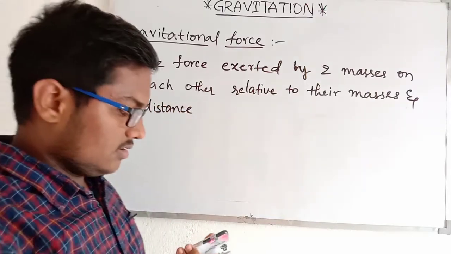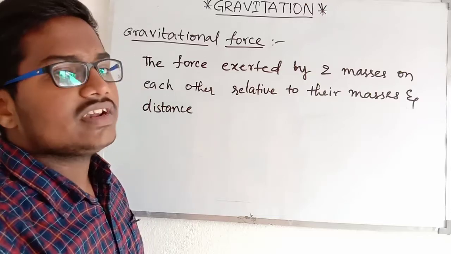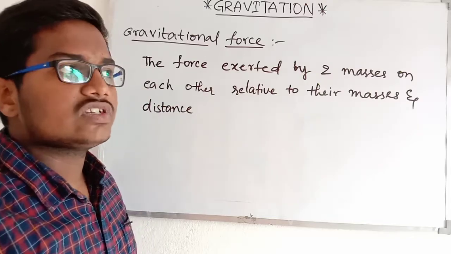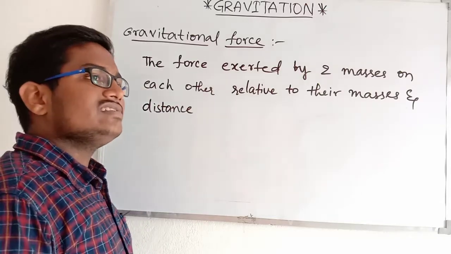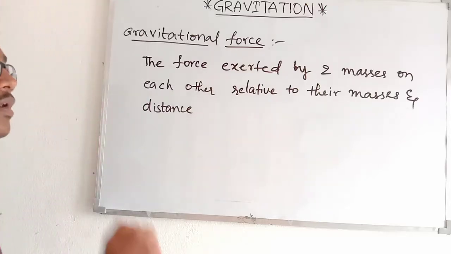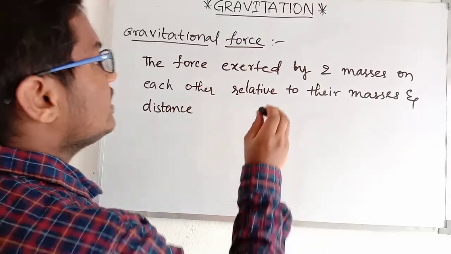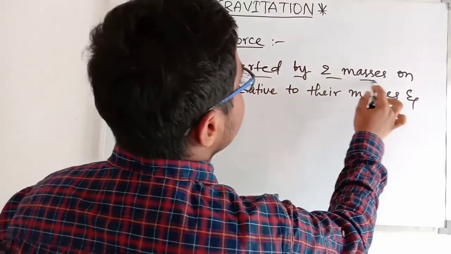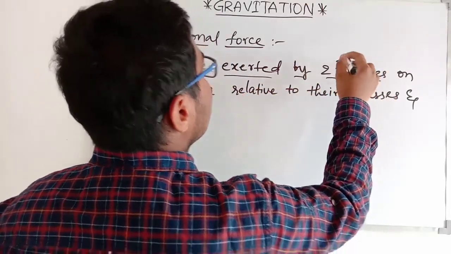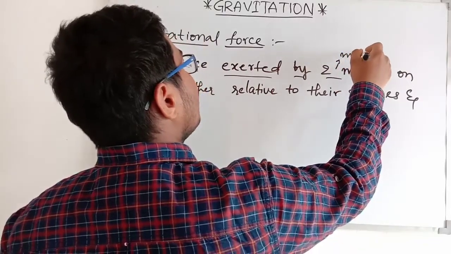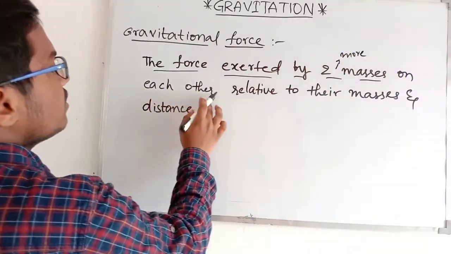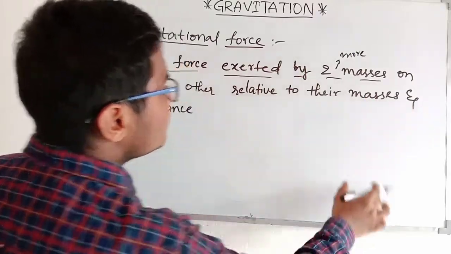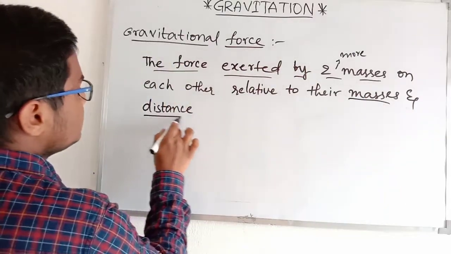There are different definitions in different books. When you refer to books, you will get a nice definition for the gravitational force, but the actual definition is this: the force exerted by two or more masses on each other relative to their masses and distance.